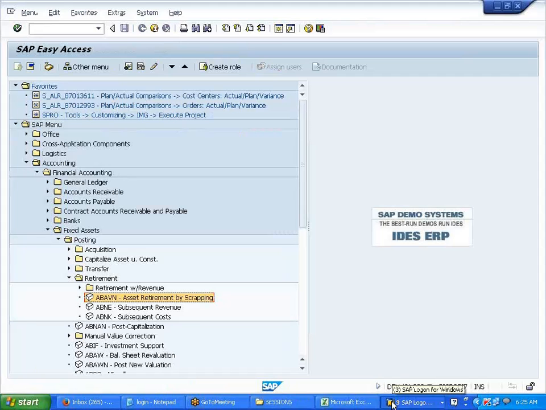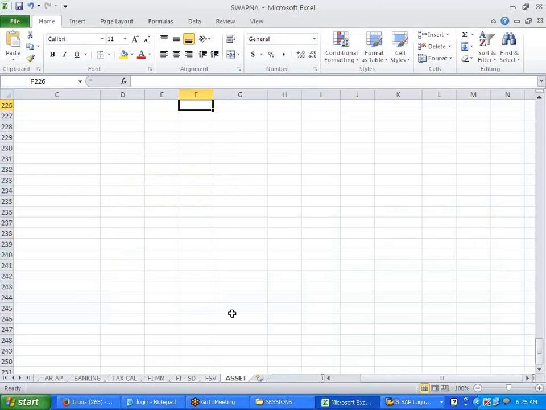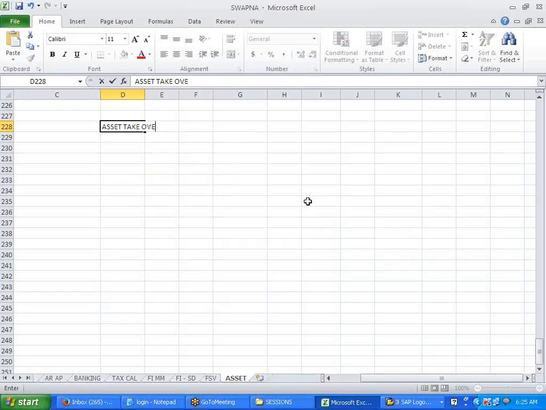Now, this is the important part. One more important part in your asset accounting: asset takeover or cutover activity.